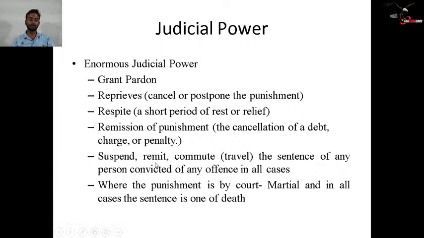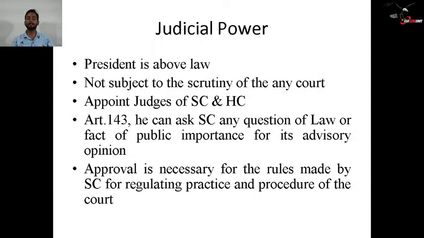Like this, the governor of a state also has this power. Then comes judicial power, where the president is above the law. Already I have told you that most of the time no conviction can be done on the president. If the president is found guilty, then also any charges cannot be applicable, just to respect the dignity of the President of India. But some civil proceedings can be carried out, and that too on prior notice to the President of India.